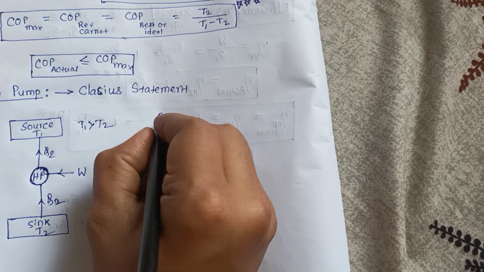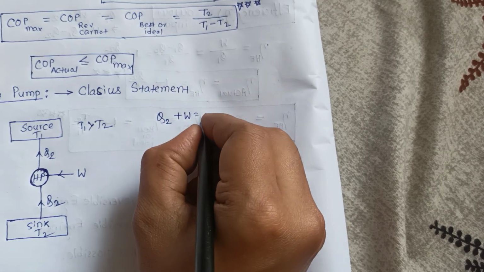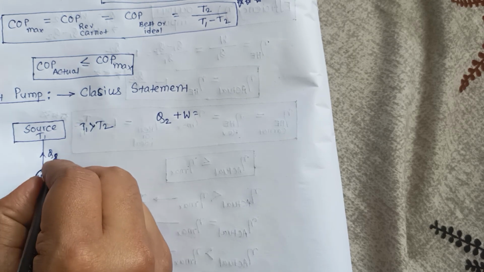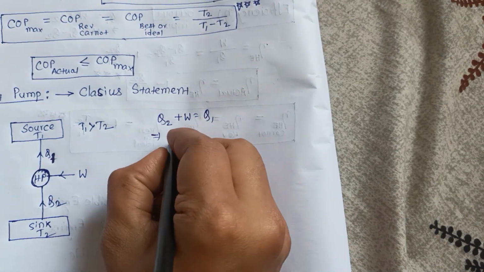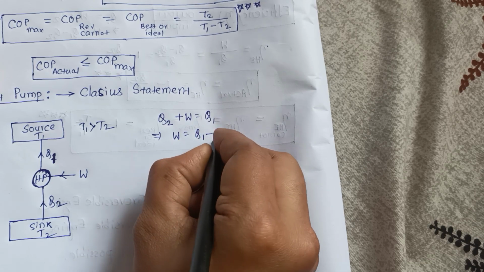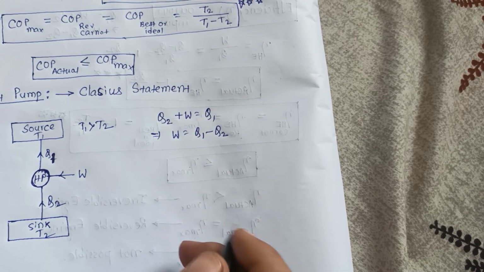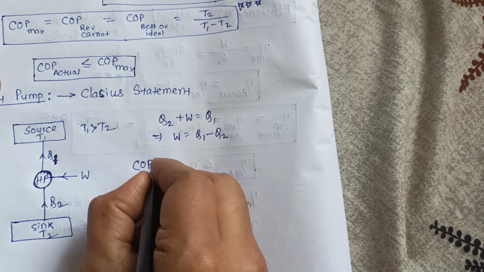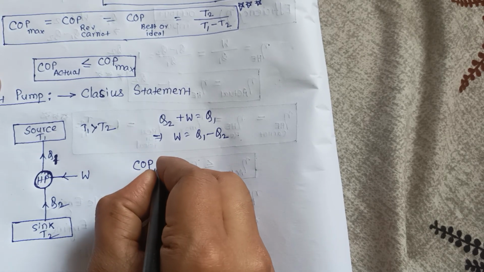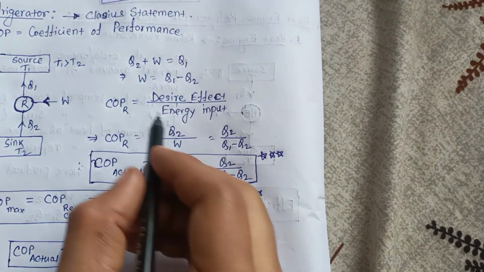So Q2 plus W is equal to Q1, so W equals Q1 minus Q2. Now, if you want to calculate the COP, what is the formula of COP of a heat pump? COP is desired effect by energy input.